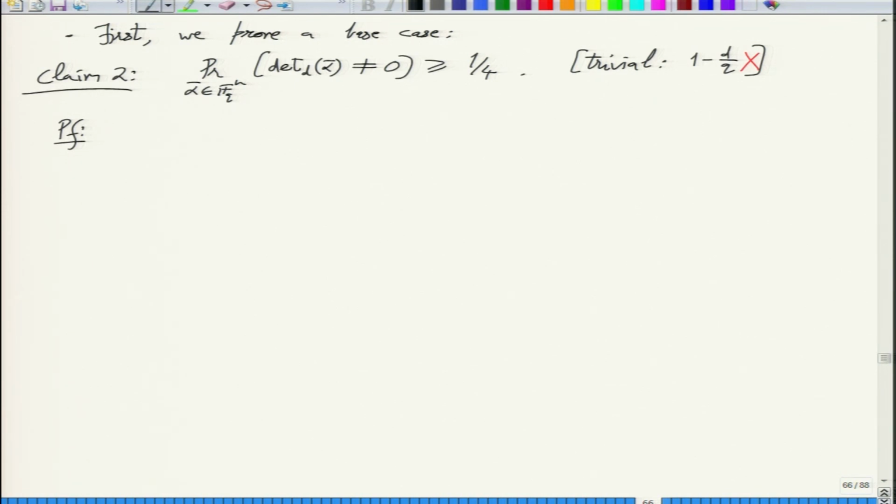So how many matrices are there? Just do the count. So the number of invertible matrices in F_q d cross d is,